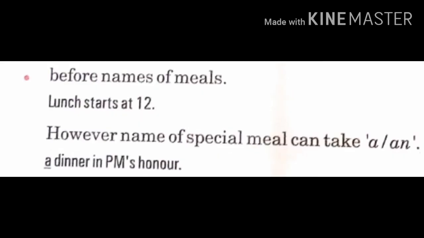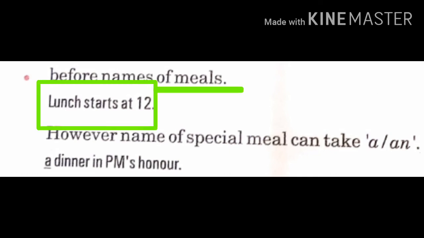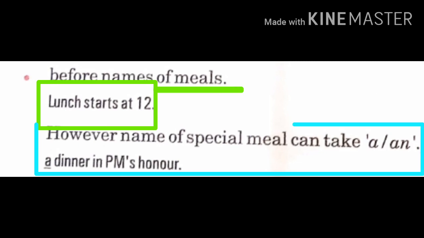"A", "an" is also not used before meals like lunch, breakfast, dinner. We don't say "a lunch", "a breakfast"; it's wrong. But if it is a special meal, then we can use "a", "an" before that meal. For example, a dinner in the PM's honor. This is a special case, a special meal. Then we can place "a" before the meal.